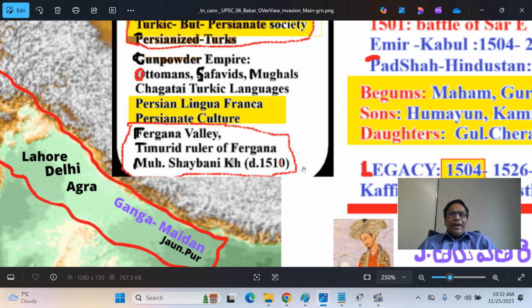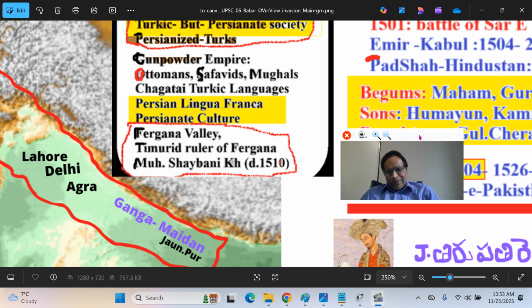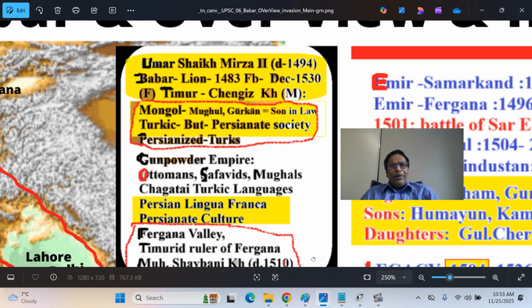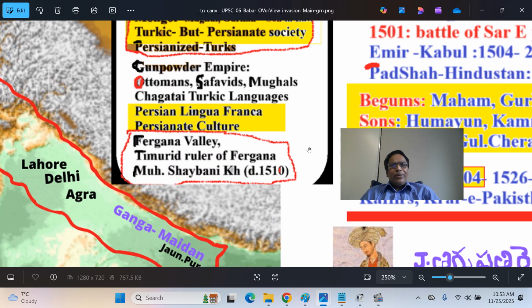Fergana Valley is the native place of the Timurid prince Babar. That includes Osh, Jalalabad, Kunduz, Andijan and all these towns. The province is an oasis in a desert surrounded by mountains. Fergana Valley is today divided between Uzbekistan, Tajikistan, and Kyrgyzstan. Kazakhstan and Turkmenistan don't have a share in it because they are far west. Timurid rulers of Fergana, there were many, and his father is one among them. That is Umar Shaikh Mirza we talked about.